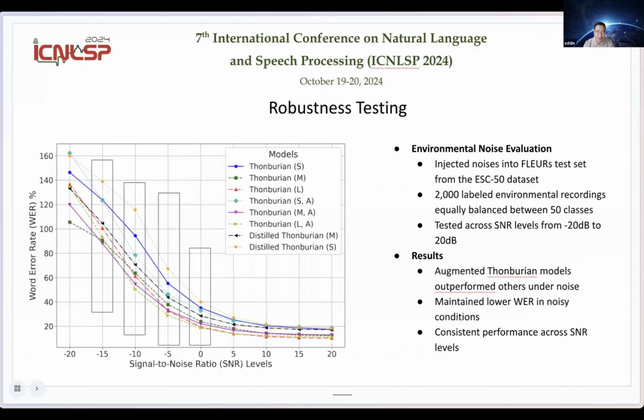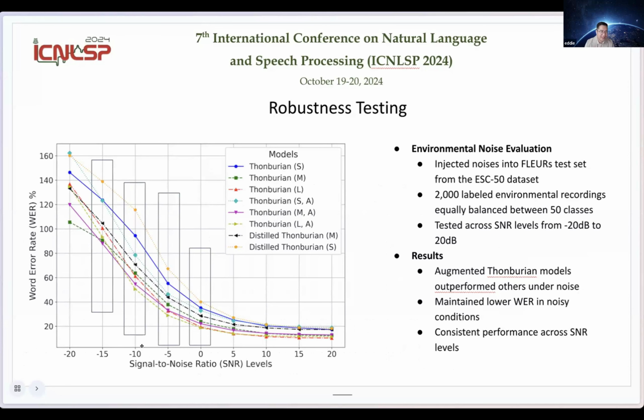And we also did robustness testing, which is basically we injected environmental noises into our testing data set, the Google Fleurs test set. And then we measured the WER performance at different signal to noise ratio levels. And we can see that the augmentation here really helps.